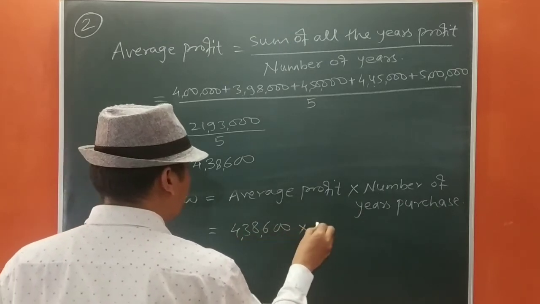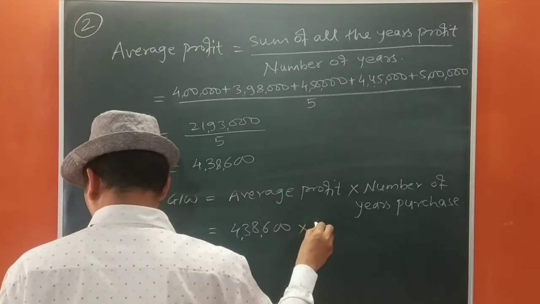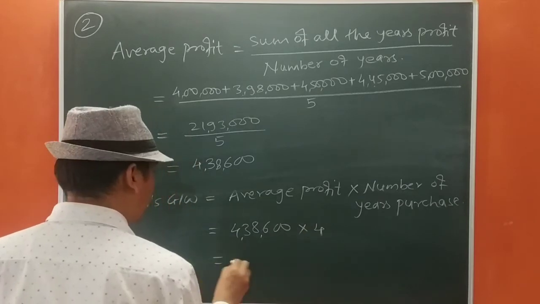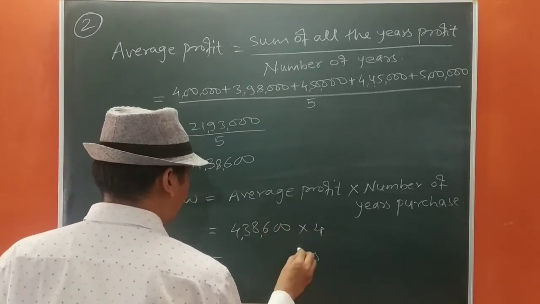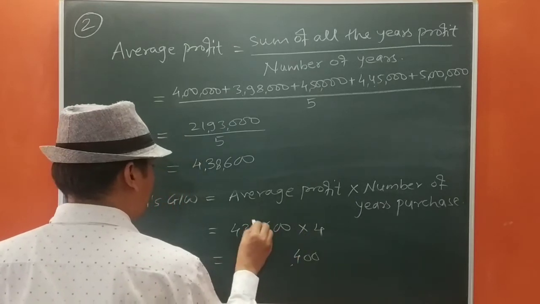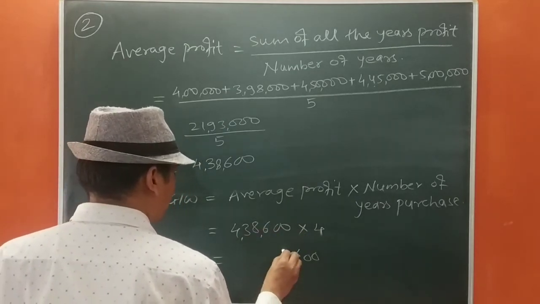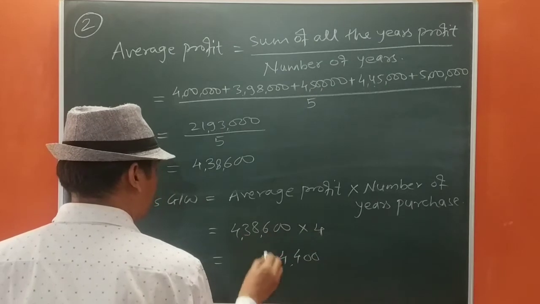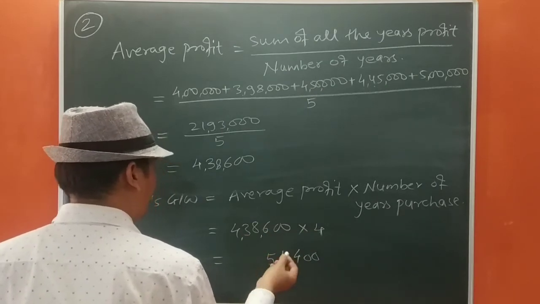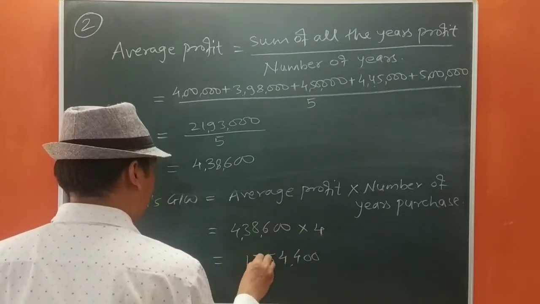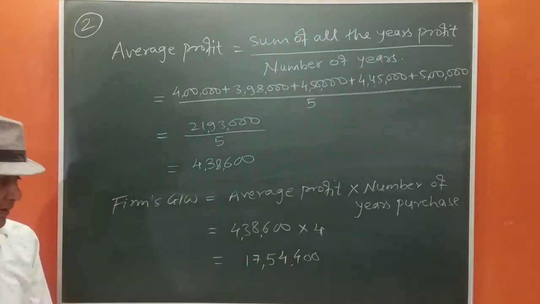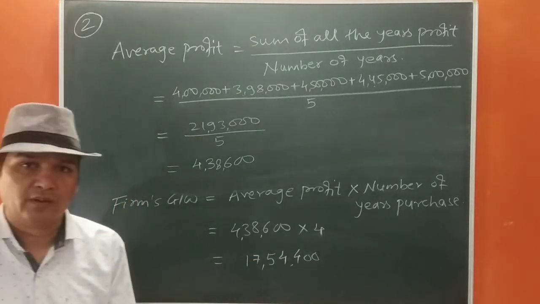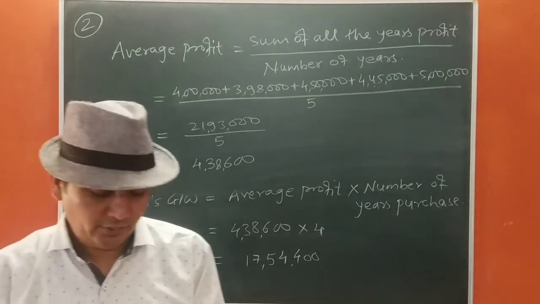We are going to multiply it with the number of years, 4. So let us calculate. 4 6s are 24, 2 carry, 4 8s are 32, 34, 3 carry, 4 12s, and 3 is 15, 1 carry. So 17,54,400 is the total. Now we move to the next question.